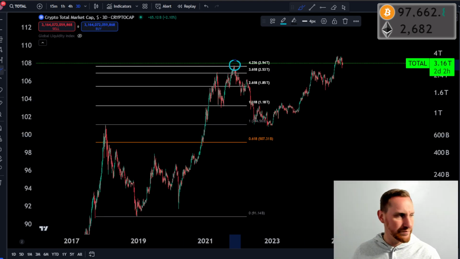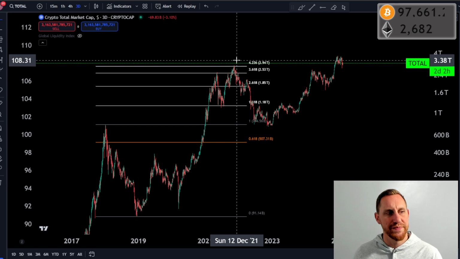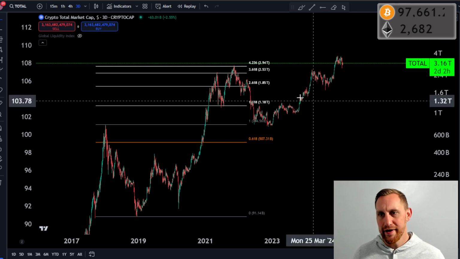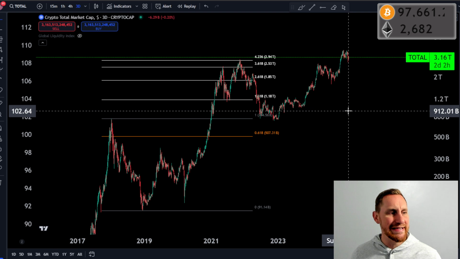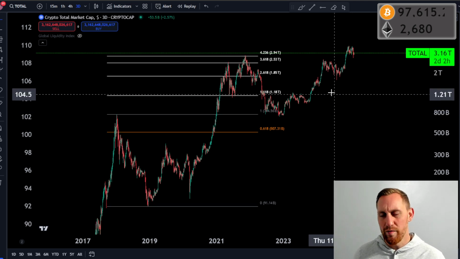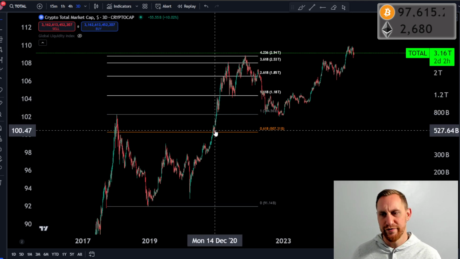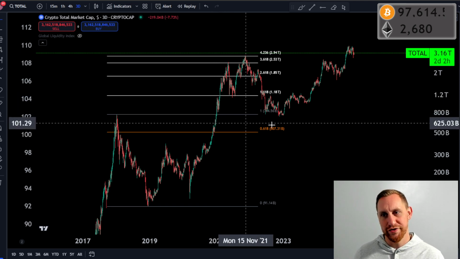Now, we're going to get back to that in a second and show you guys where that could be for this cycle, right? But I think what we also have to look at is, did we see pauses at each of the Fibonacci levels on the way up, right? That's, I think, an important question. And did we also see pullbacks to important Fibonacci levels and use them as support on the way up? All right, we're also going to look at that too.